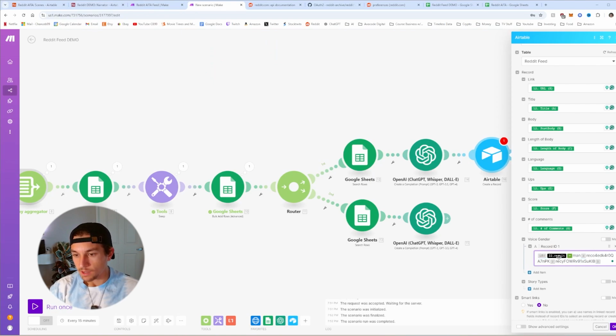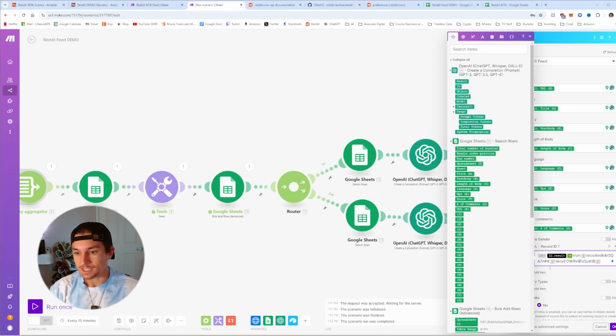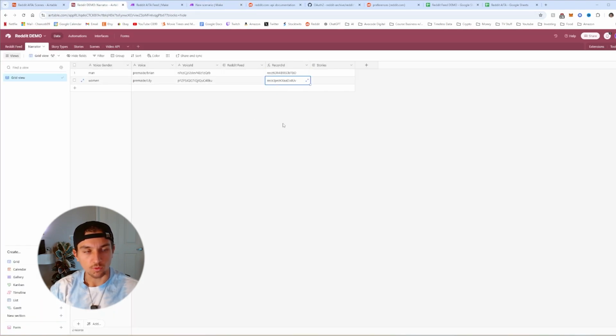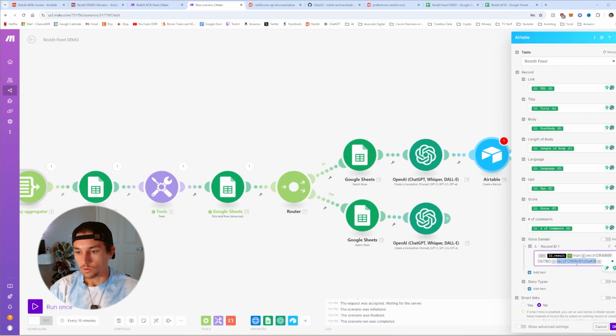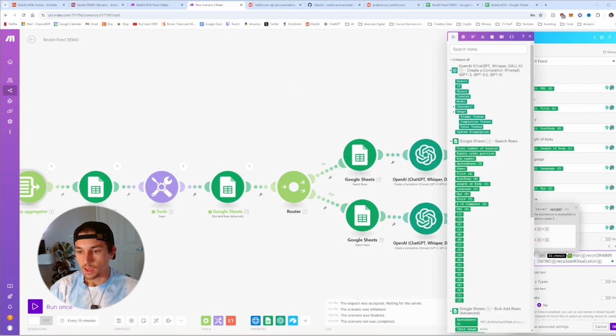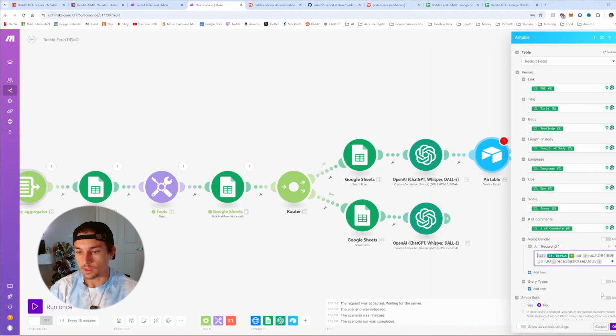I added this if statement, and this result is the ChatGPT result equaling man. And then the first value is if that is true. So that means this record value should be the one we just copied. These are old record values from my previous automation. We're going to do the same for the woman. Go back here, paste that in, and then let's change this result to the correct one, this one here. And there you go, that is how you do that.